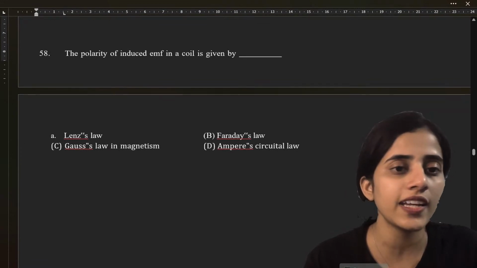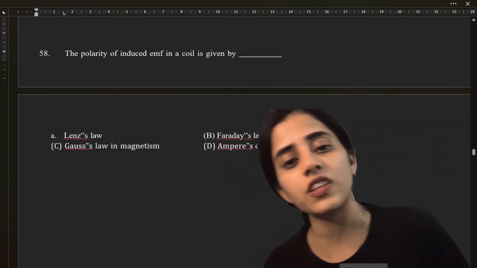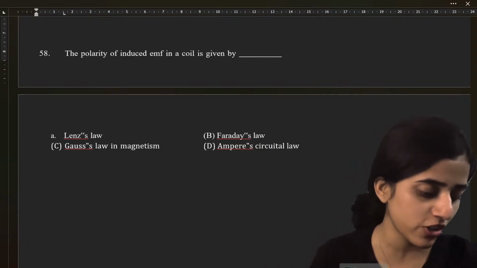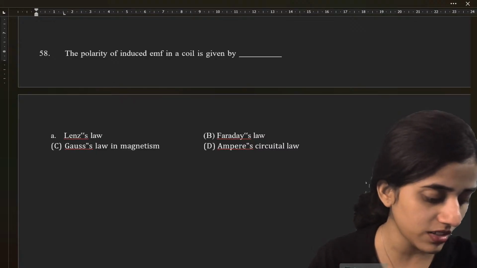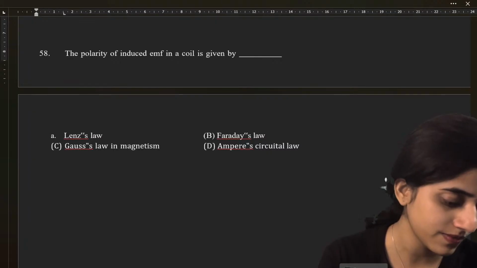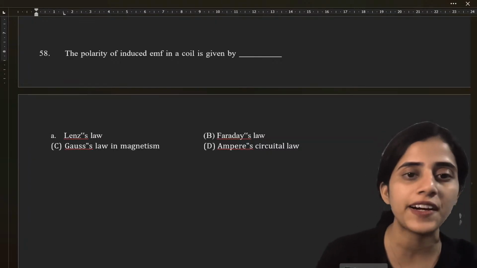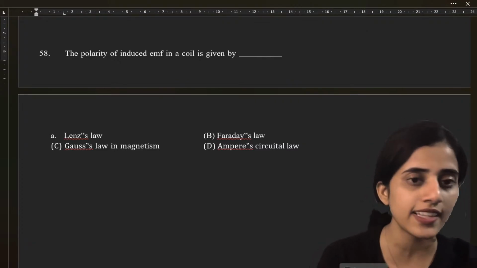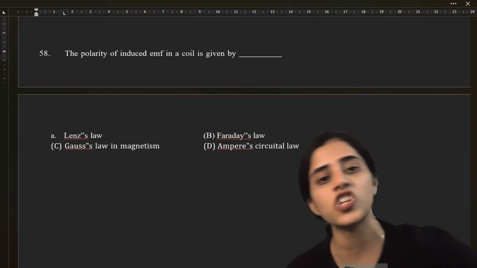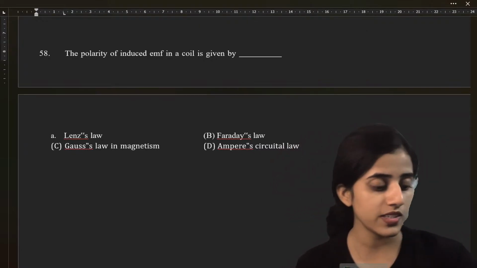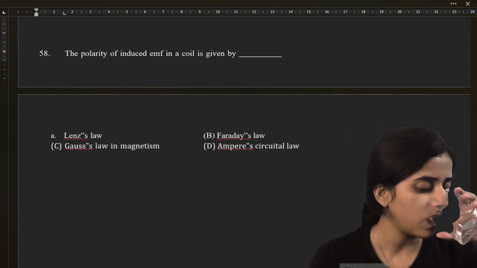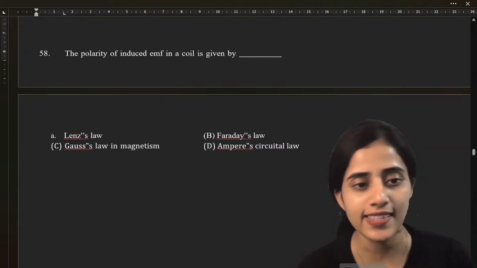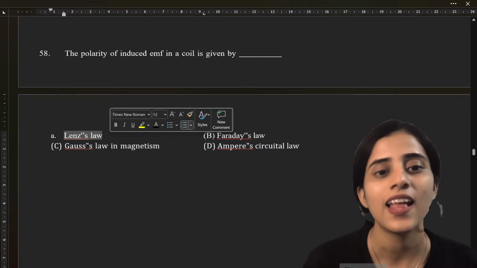Okay. Next, 58. The polarity of induced EMF in a coil is given by. Which one? I already told you about this law. What is this law? Which law provides the direction of the induced EMF in a coil? This law states that the EMF will always oppose the change in magnetic flux produced by it. Which is that law? Yes, it is Lenz law.